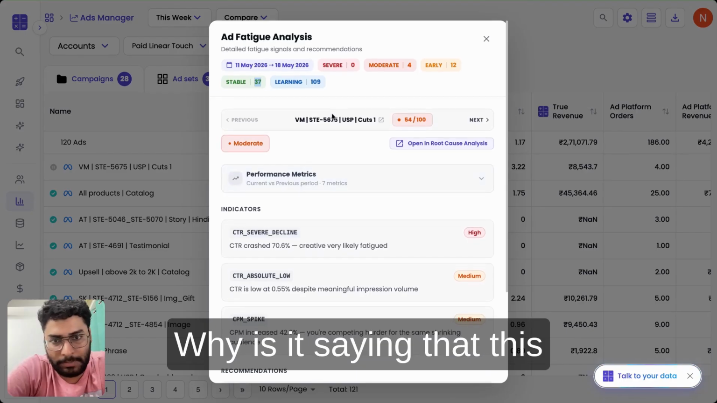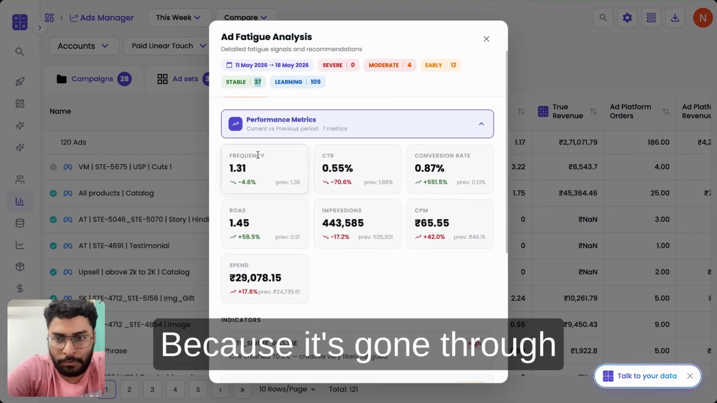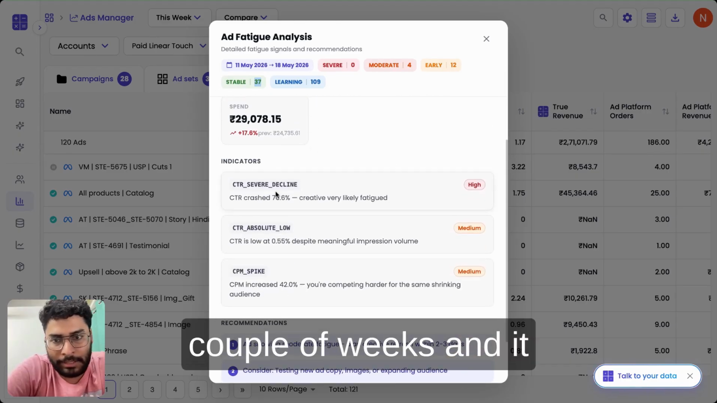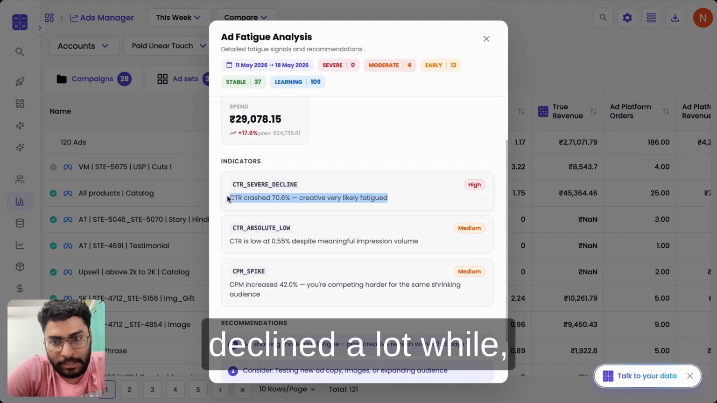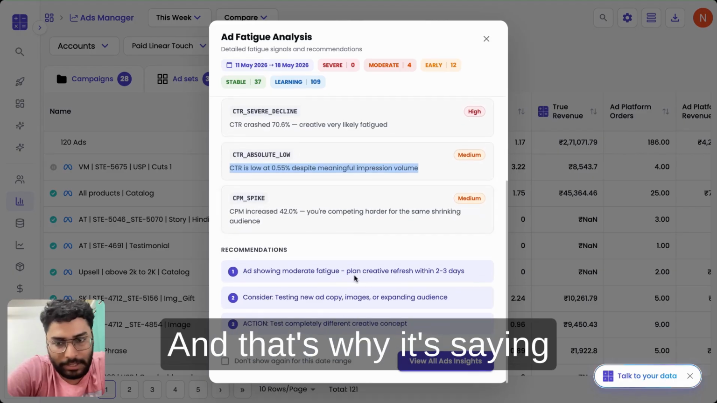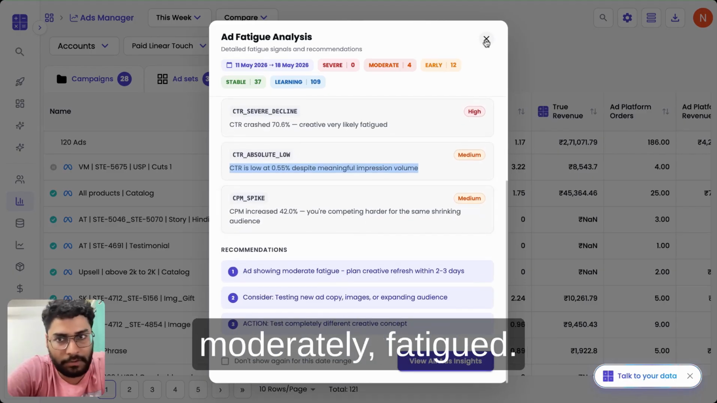Why is it saying that this specific ad is fatigued? Because it's gone through all these performance metrics for the last couple of weeks, and it can see that CTR has declined a lot, while it's also pretty low, and CPM is spiking, and that's why it's saying that this specific ad is moderately fatigued.